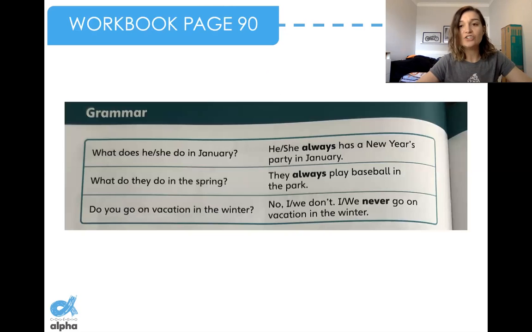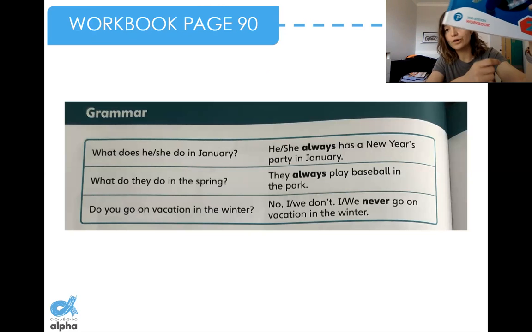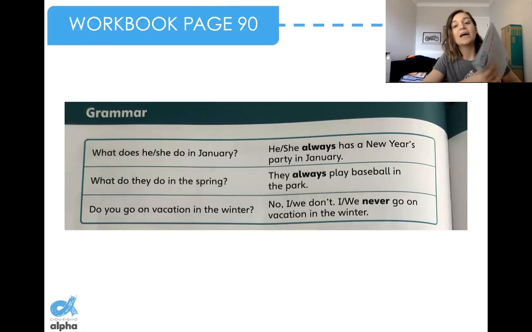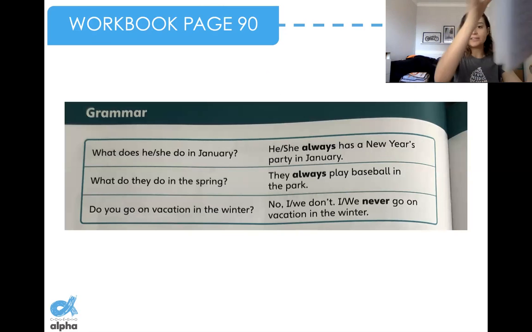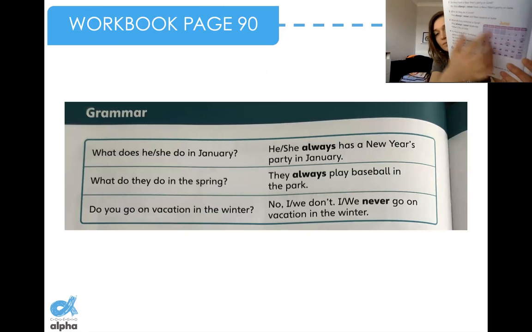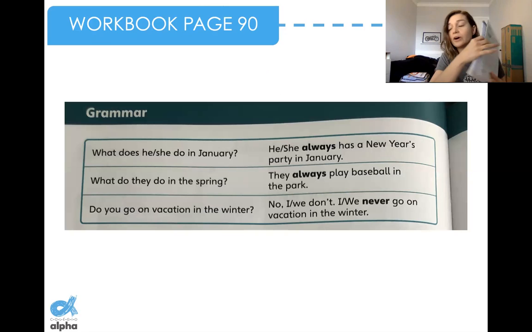So I need you to open your workbook now, and go to page 90. On page 90, we're going to see the first part, which is the grammar part.